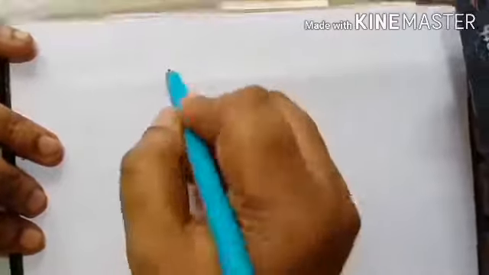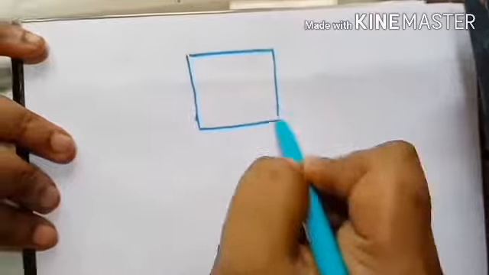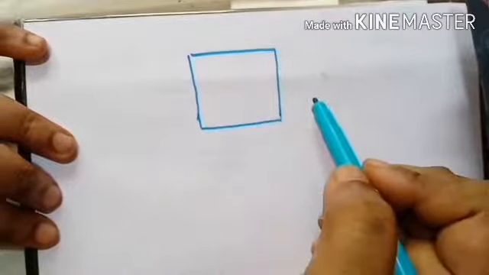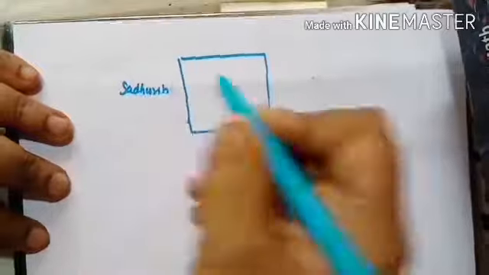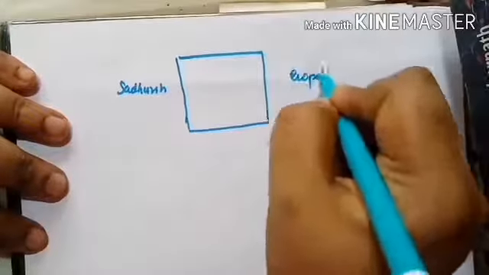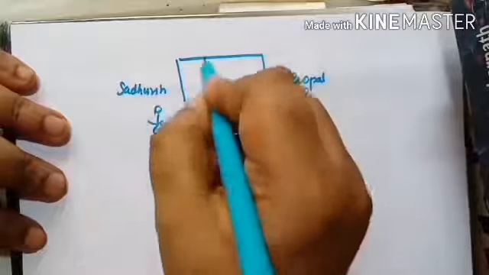We'll start with a small example, guys. Please be with me. It is a fun thing which I'm going to tell you, and let's start. See, this is a chess play which is going to happen. There's a chess play going on between, let's say, two guys. Can you tell me two guys' names? Let this be Sudarsh, and this is Gopal. Two kids, they're playing chess.